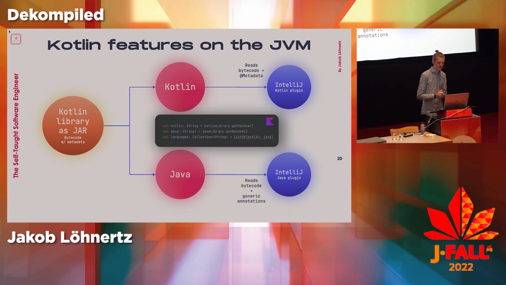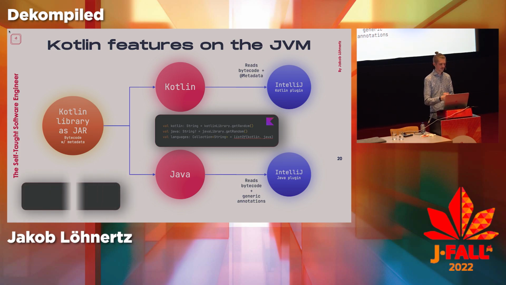The Java plugin of IntelliJ is a bit better because they do read these generic annotations at least. So the stuff you saw previously with the not null, for instance. There are a few of these that the Kotlin compiler adds, but honestly it's only for the most common features. Most of them do not have that. So in this case, at least, we would get the same. IntelliJ will show a squiggly line saying you can give null to this constructor. It will also compile, but it will warn you that it will fail at runtime. You get, obviously, one of the big reasons why people use IDEs, a bit of a better experience.